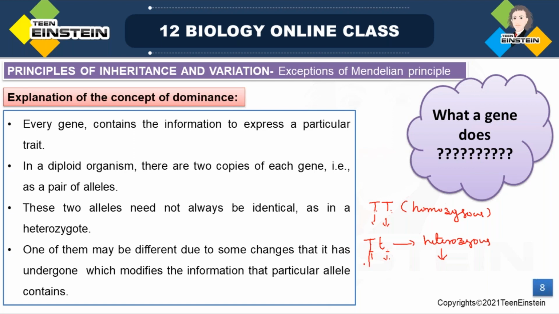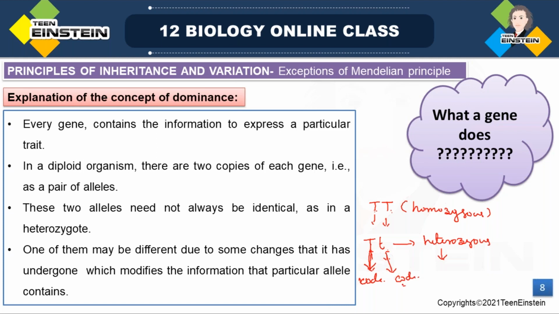If this allele has some kind of information, a gene code, then this allele code will be different, with a slight difference in the genetic code.